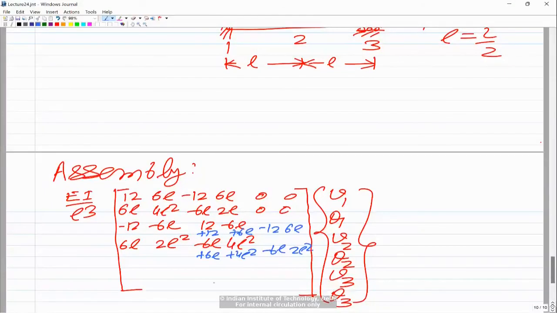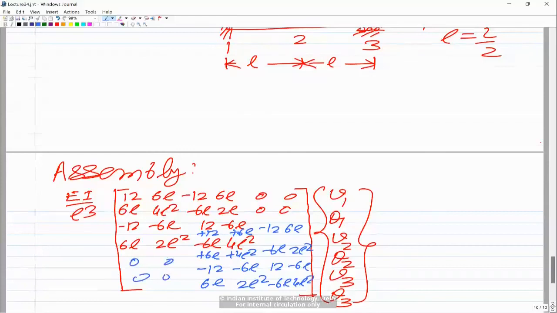And then the third row will go here, minus 12, minus 6L, 12 and minus 6L, and this will be 6L, 2L square, minus 6L and 4L square. These terms would be 0 and 0. So this is the assembled stiffness matrix.